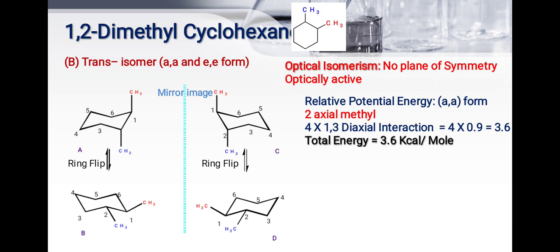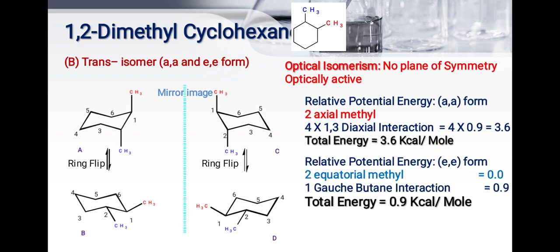Here the relative potential energy of the axial form: two axial methyl groups are there. So for 1,3 diaxial interactions, total energy is 3.6 kilocalorie per mole. Relative potential energy of the equatorial form: here two methyl groups are present on equatorial position, so energy is 0.